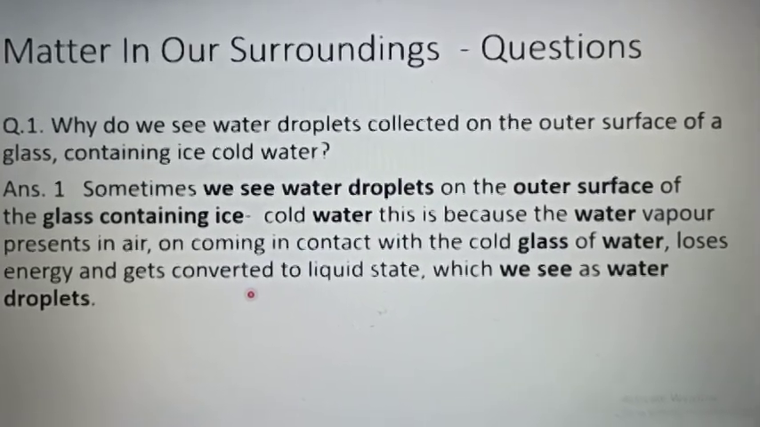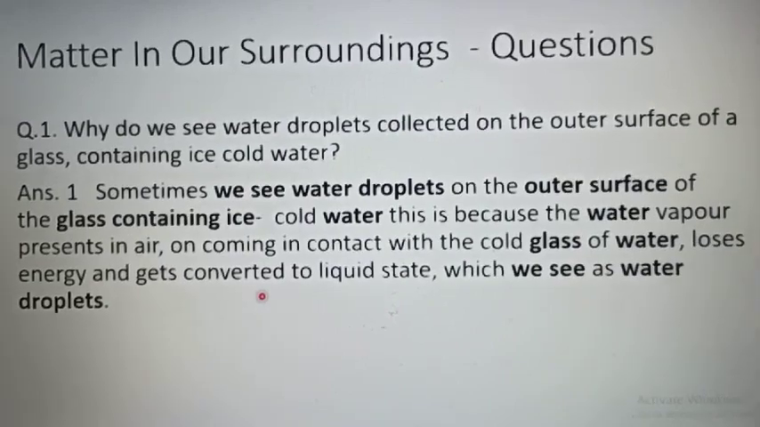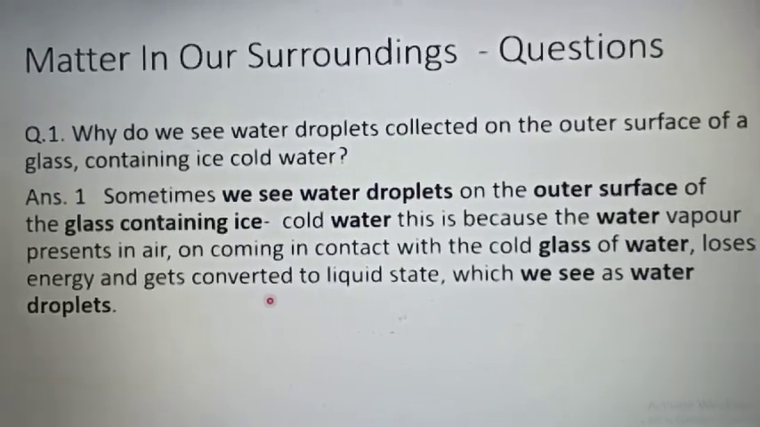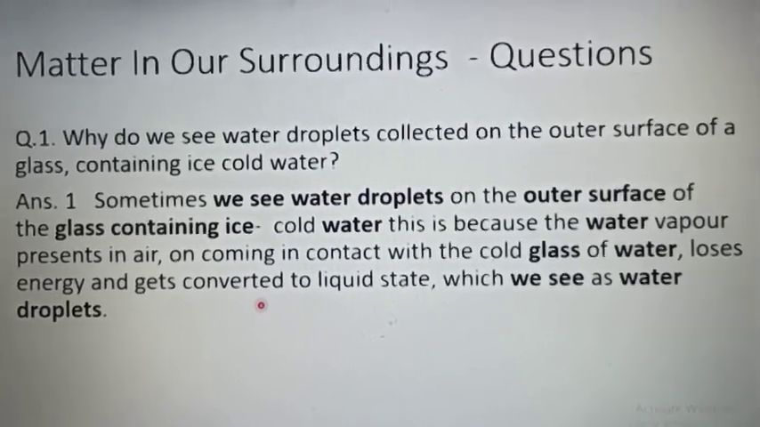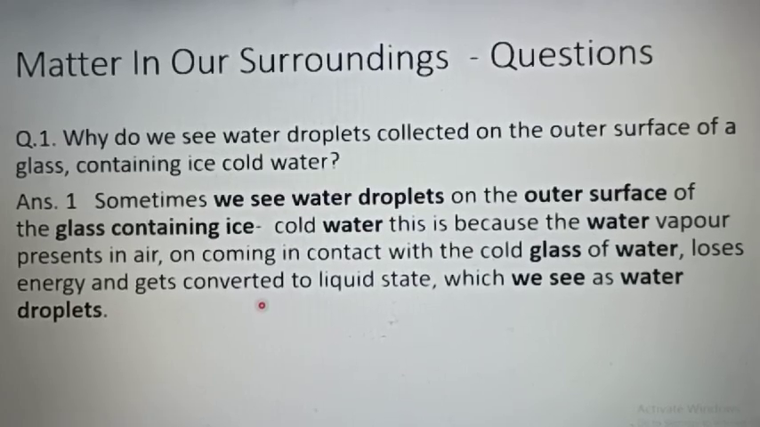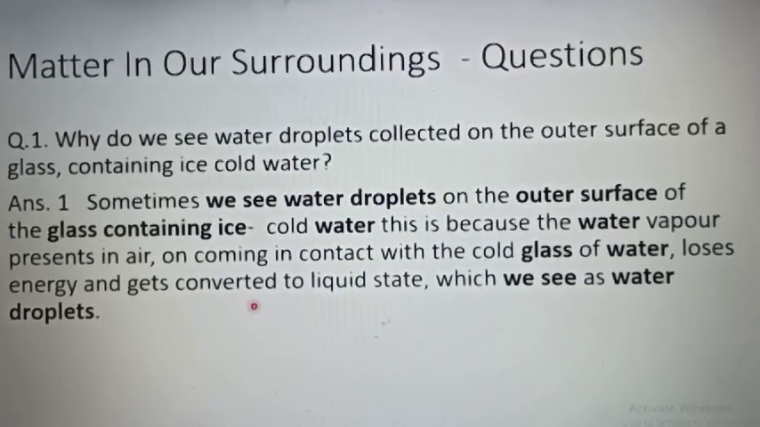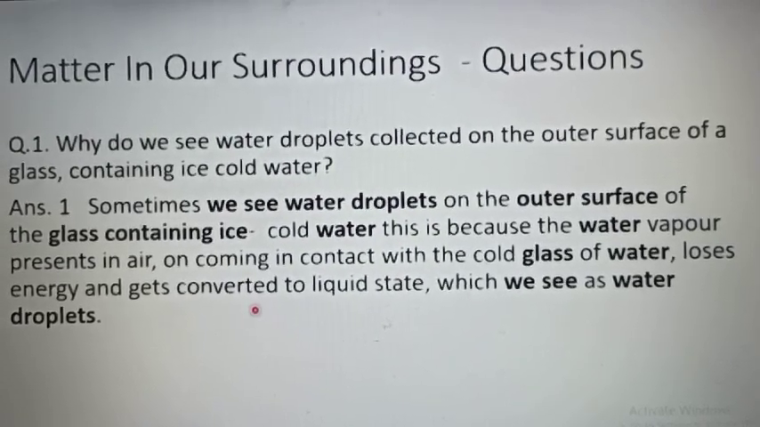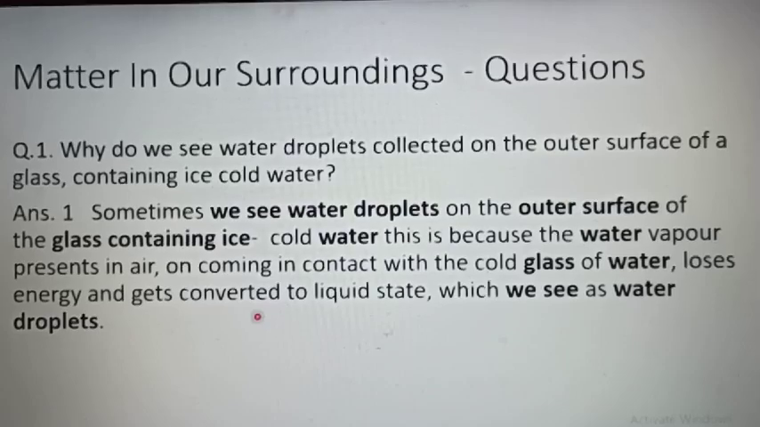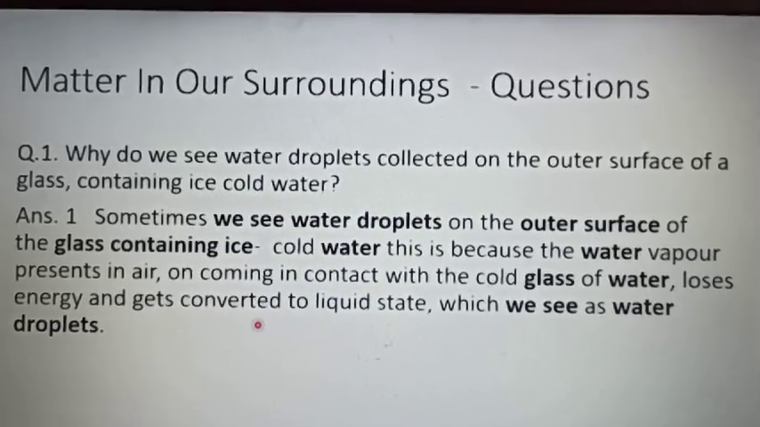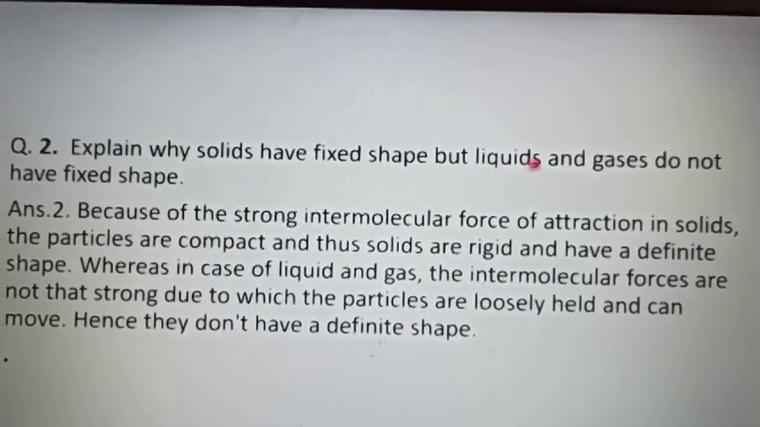You know that whenever you keep the water bottle outside the fridge, because the room temperature is more than the fridge, after some time you will see water droplets on the water bottle. So why are these water droplets collected there? Because the air in the room, when it strikes the surface of the bottle, which is very cool, loses energy and gets converted into the liquid state, and that you see as the water droplets.